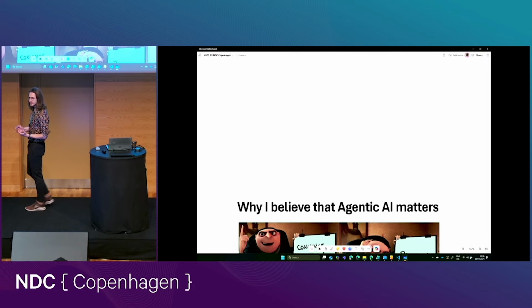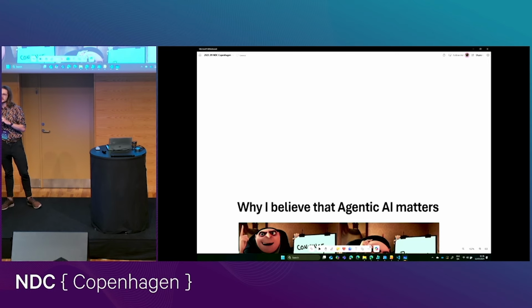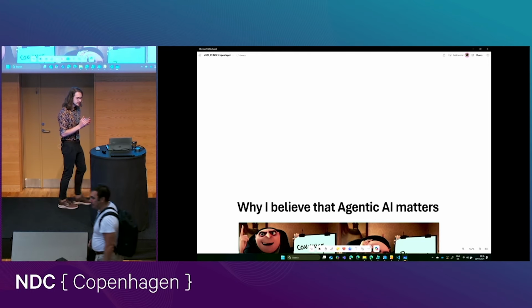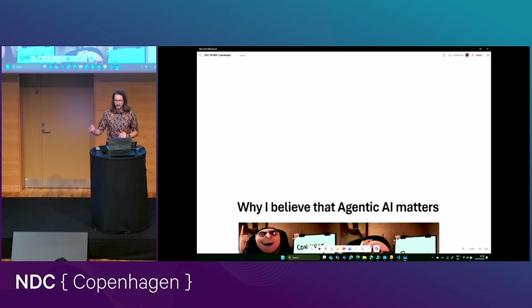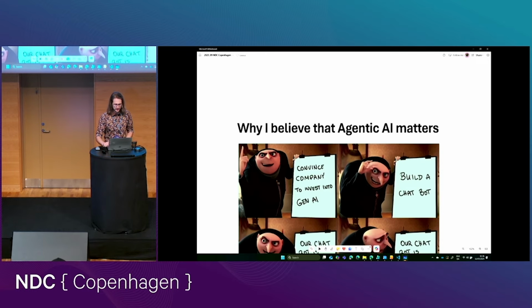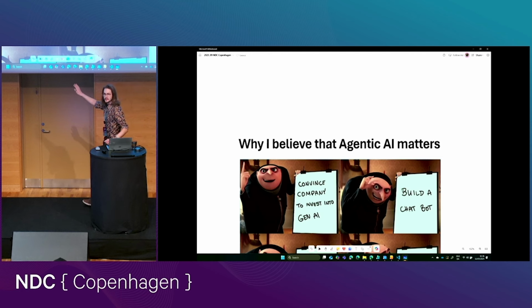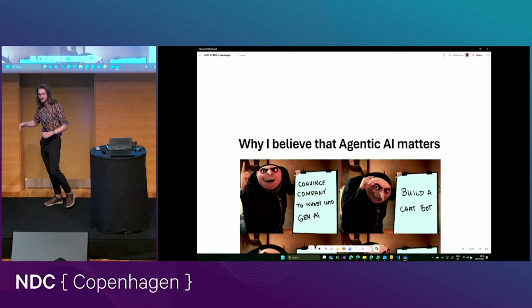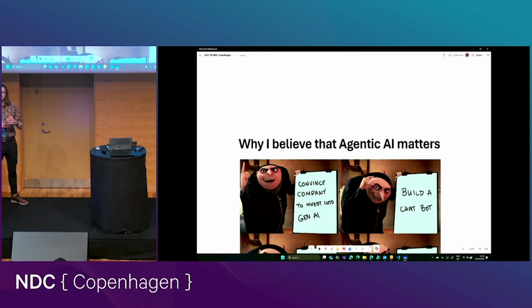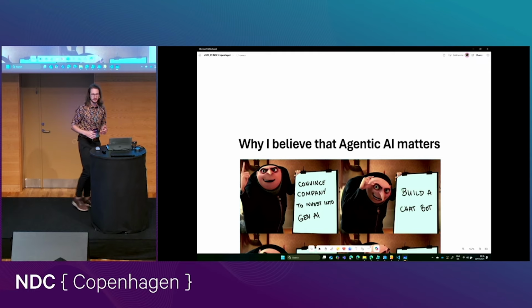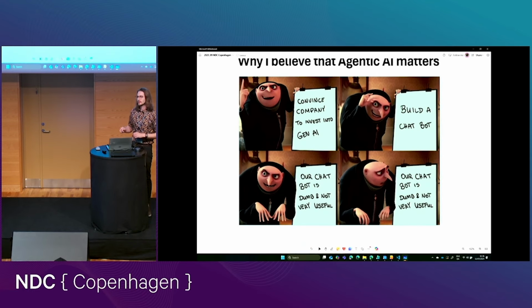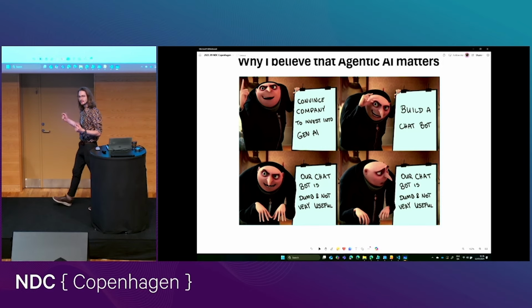And I think many people also agree that what we have currently doesn't really match up against all of those claims. And personally, I think that's because we're giving up too early. We're making it too easy for ourselves. This is what happens all the time. We convince our company to invest into generative AI. And then we build a chatbot, because that's a really easy thing to make sure that the boss is happy that we've done generative AI, right? And then our chatbot is dumb and not very useful. And then everybody in the organization will be like, oh, this generative AI thing, I don't think this is going anywhere. This is why I think we need to talk about agentic AI.